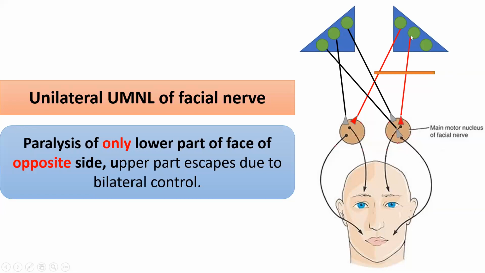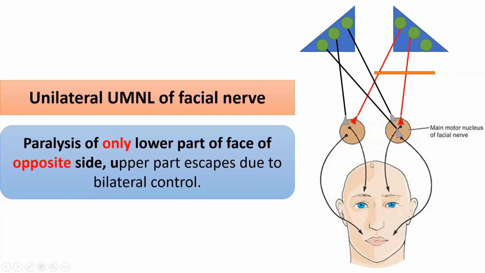Then this fiber is also damaged, and this fiber controlled this neuron which innervates the muscle of the upper part of the face. But this neuron is also innervated from opposite cerebral cortex.